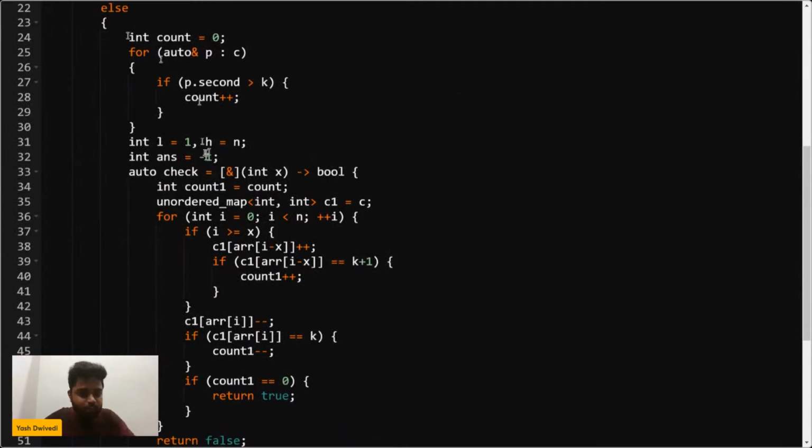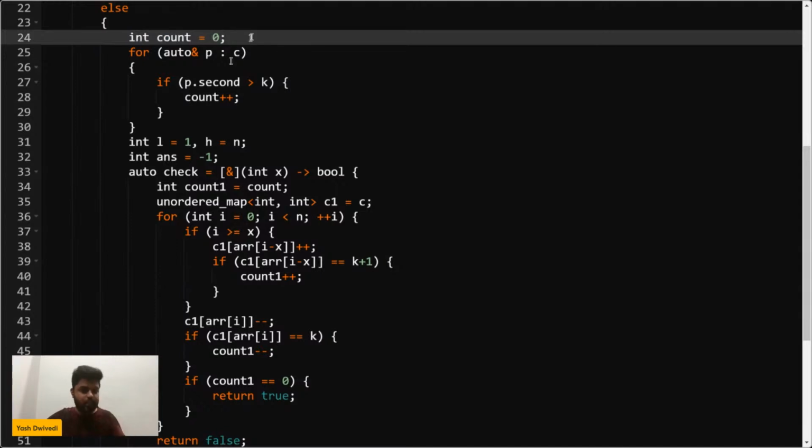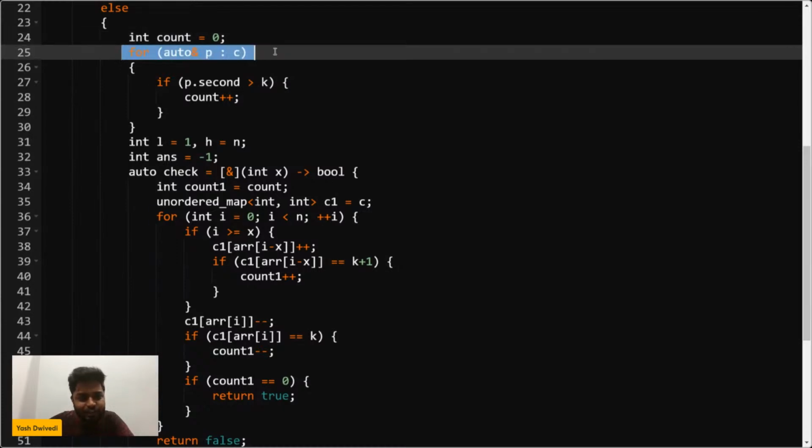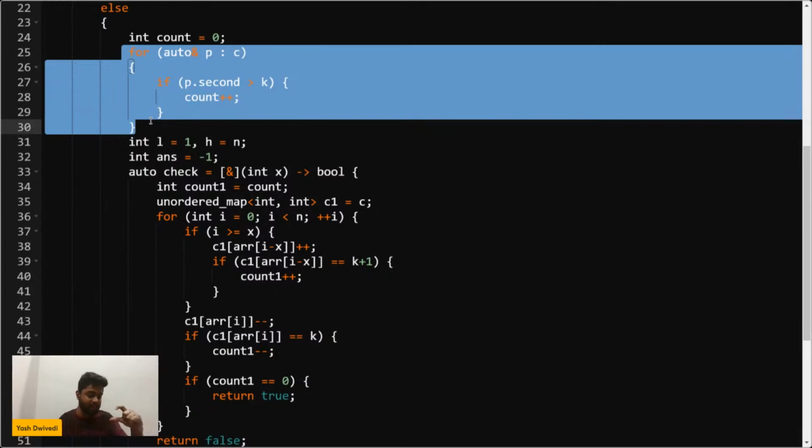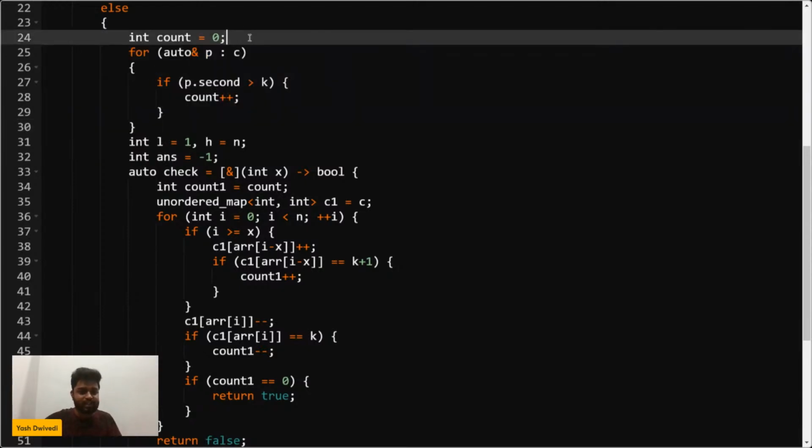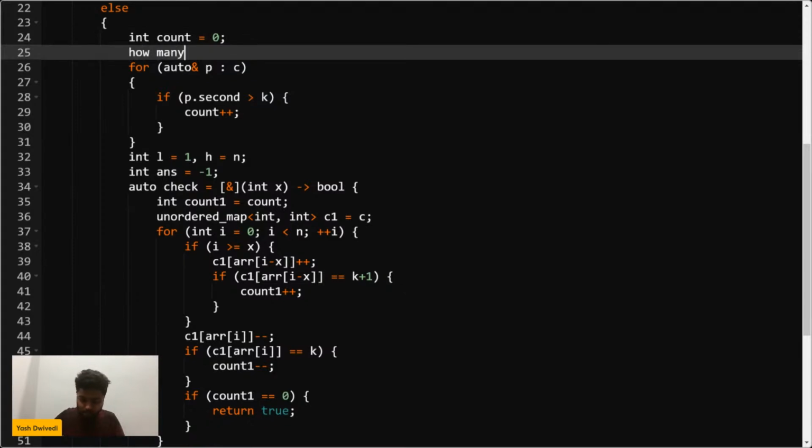Yes. So after this, we will mark the count initially as 0, and then we will iterate through the map and check how many elements have frequency greater than k. So we are counting them, right? Is that clear? It is a sophisticated approach, but you can do it on your own simply also. I agree to that, there's no problem with that.